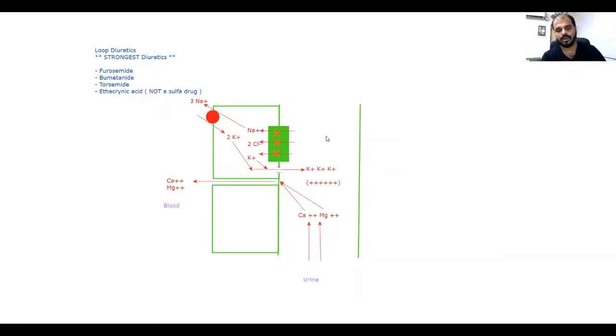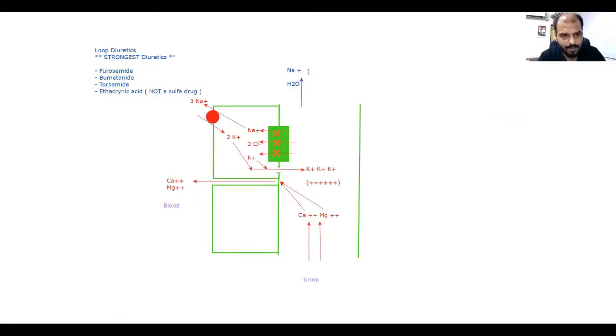This pump is blocked. Now, what will be the things which will be lost in the urine of the patient who is taking the drug? Tell me. Number 1. Sodium, water. Will be a bit systematic. First one will be sodium, and along with sodium, what will go? Water. Very good. Sodium and water.